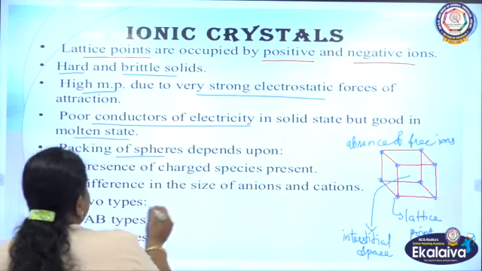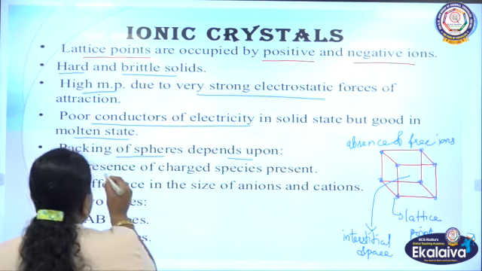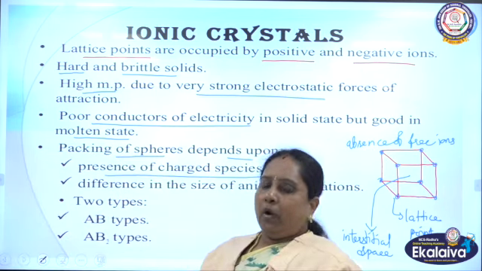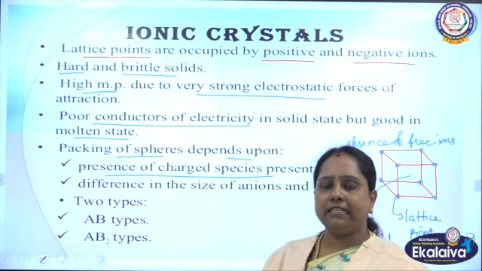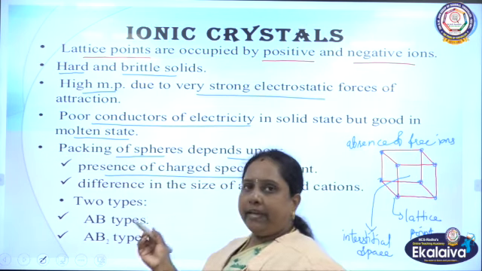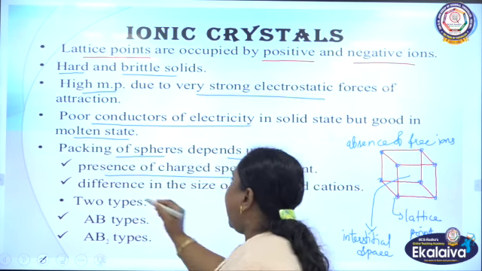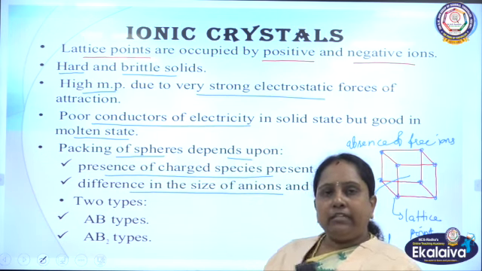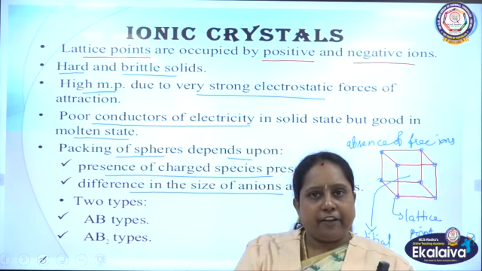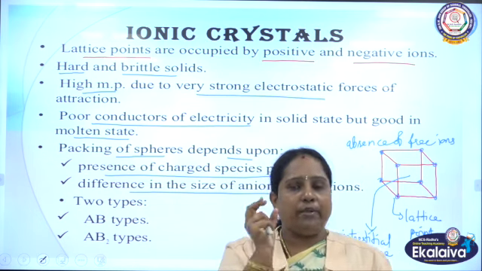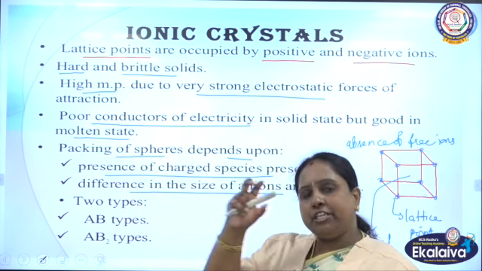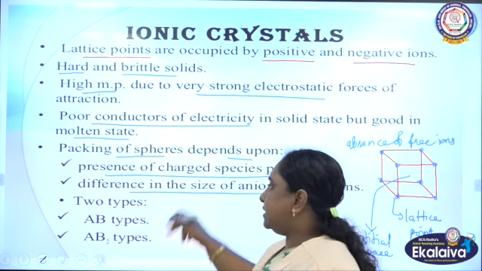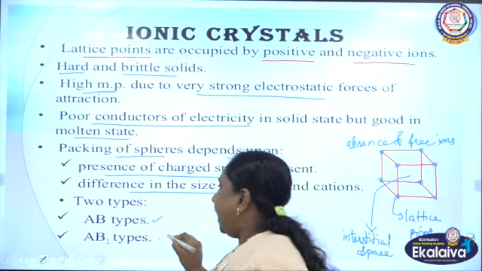And that packing of spheres depends on the presence of charged species in the crystal. What type of charged species are present in the crystal? Depending on that, we can determine the packing efficiency. And also the difference in the size of anions and cations. We are going to learn in detail about all these things. The size of cations and anions will also determine the packing efficiency of a crystal. And then there are two types of packing depending on this, AB type and AB2 type,